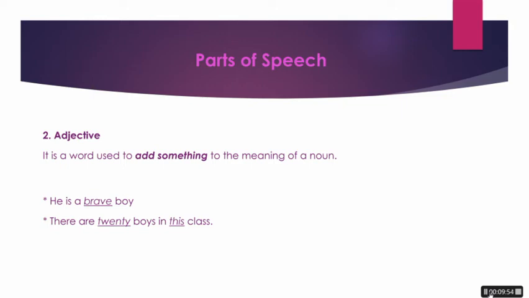Likewise, the second sentence describes the 20 boys, and 20 is the adjective supporting the noun boys. It determines the number of the boys. And also we need to see this in that sentence. Here, this is supporting the noun class and is helping to point out that particular class which contains 20 boys.